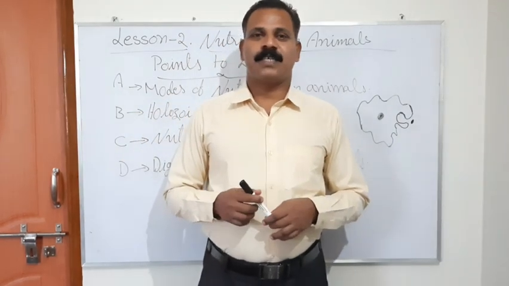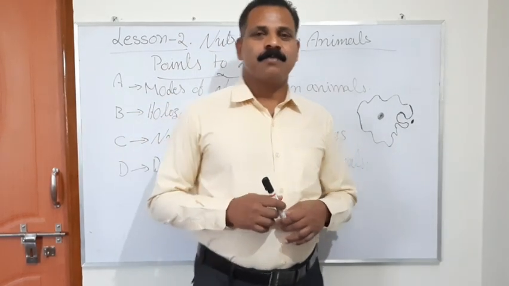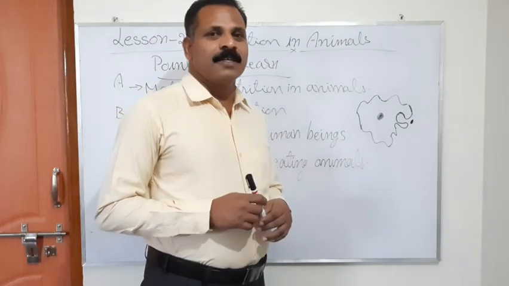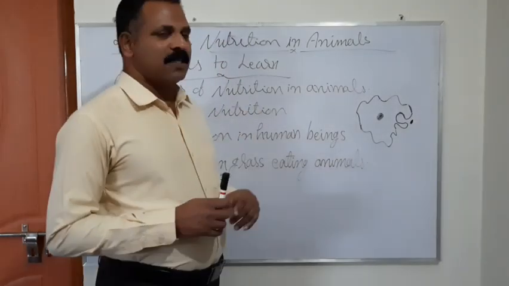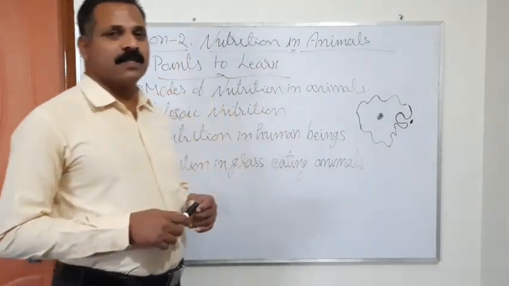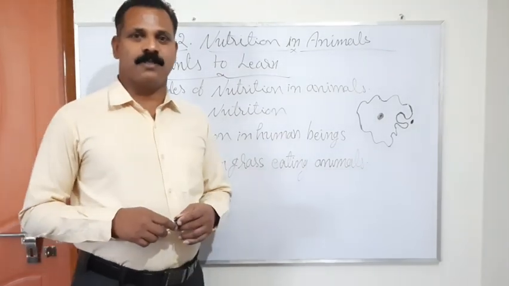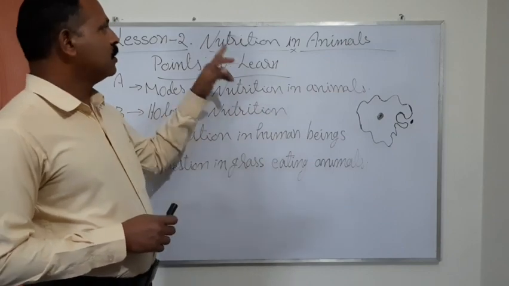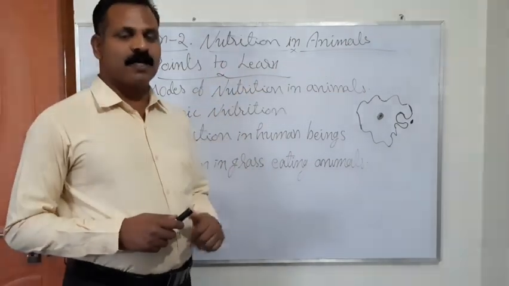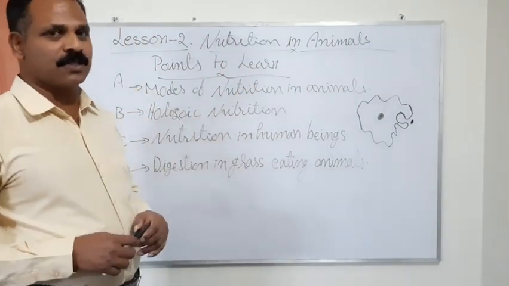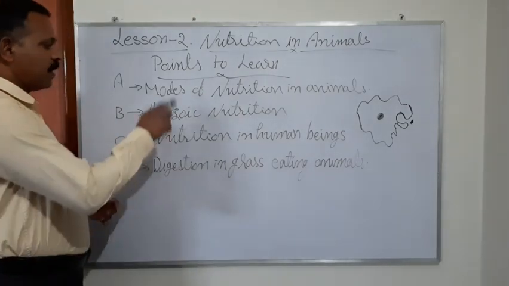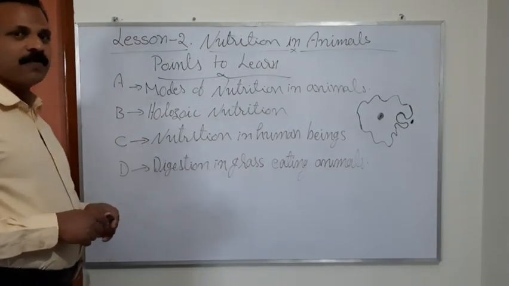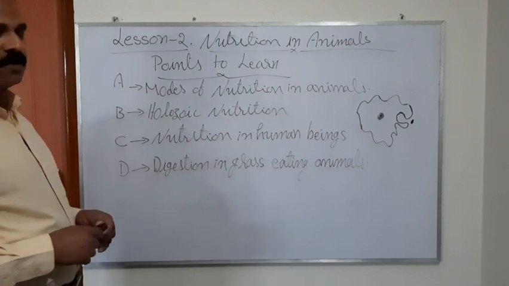Now we are going to study the second lesson. In the last chapter we studied the different modes by which plants conduct their nutrition. In this second chapter, we are going to study nutrition in animals, how animals conduct their nutrition. I have noted certain points on the board, which we will learn in this chapter.